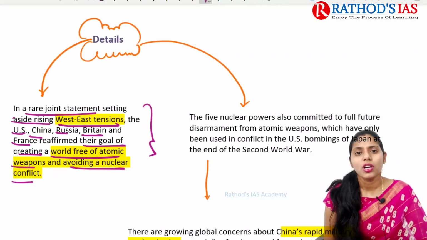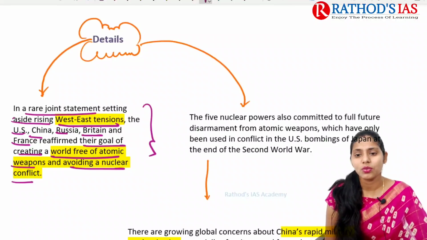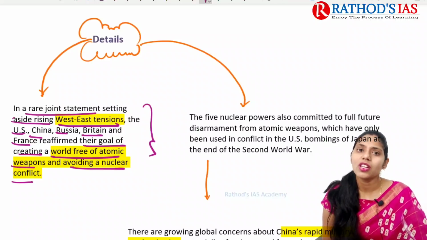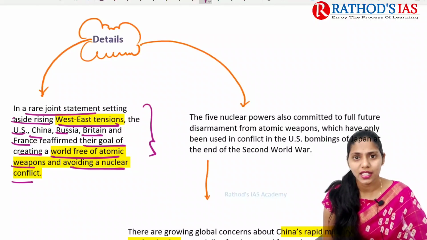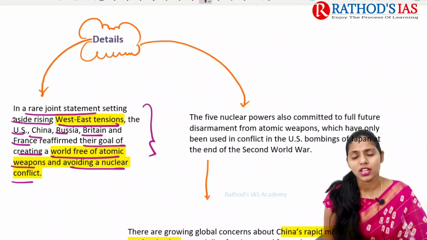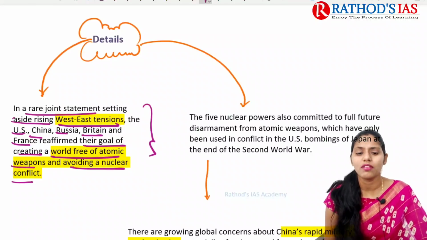Okay, so you know that nuclear weapons were mainly used in World War II. The USA dropped these weapons on Japan. From that, what happened led to large consequences. Even now the effects are faced by the people in Hiroshima and Nagasaki and surrounding areas. Because of the large scale of destruction caused by nuclear weapons, most of the countries said that they should not use nuclear weapons.